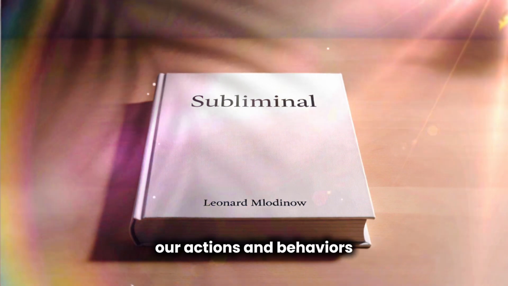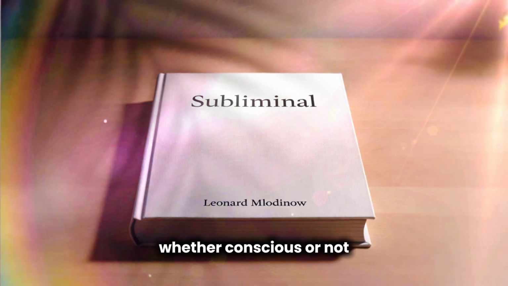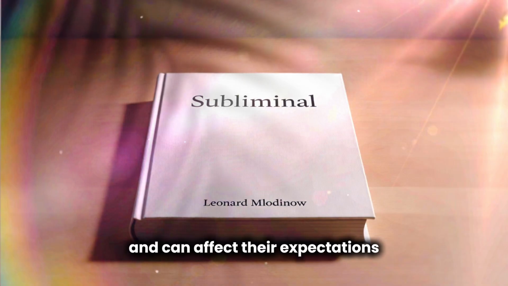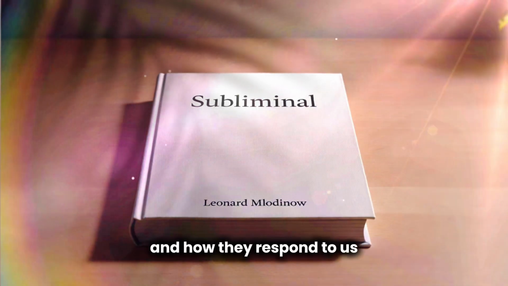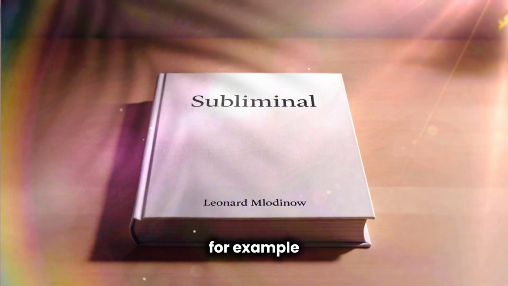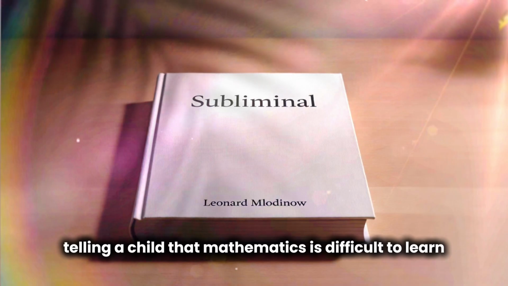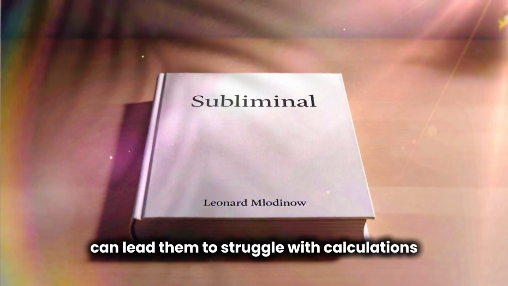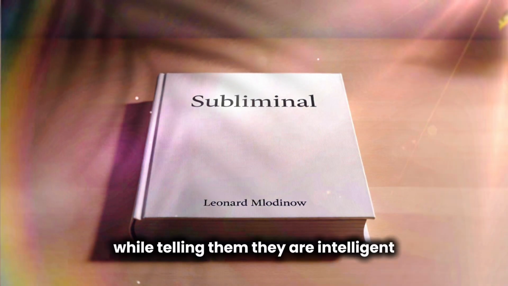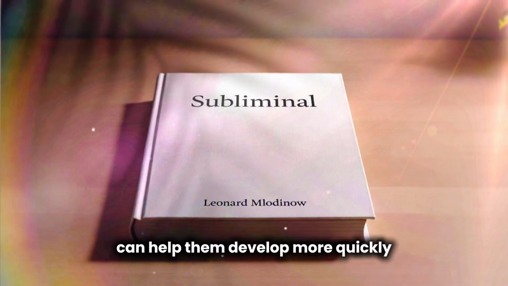Our actions and behaviors, whether conscious or not, communicate information to others and can affect their expectations and how they respond to us. For example, telling a child that mathematics is difficult to learn can lead them to struggle with calculations, while telling them they are intelligent can help them develop more quickly.